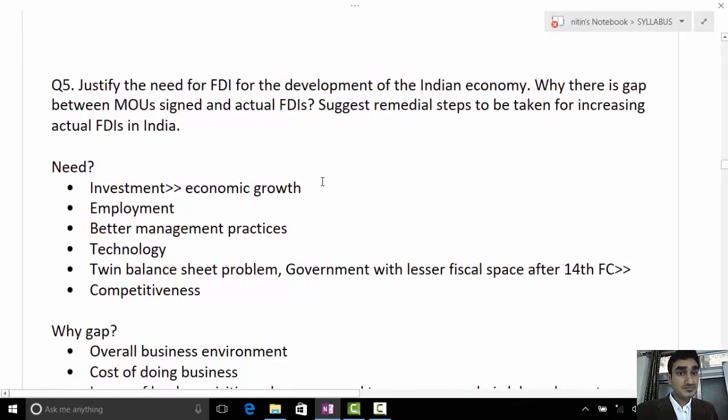Now come to the next question. Quickly read the question and tell the answer. The question is: justify the need for FDI for the development of the Indian economy. Why is there a gap between MOUs signed and actual FDIs? Suggest remedial steps to be taken for increasing actual FDIs in India.